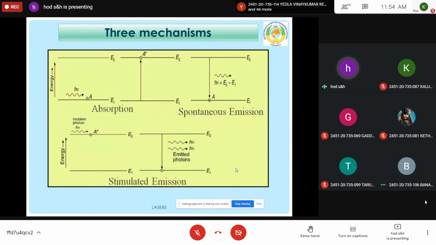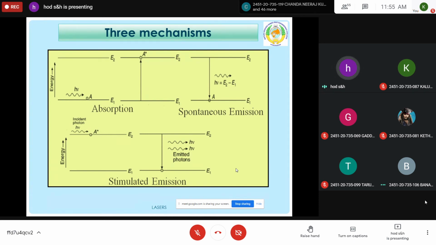So the three mechanisms are expressed in three diagrams. The first one, induced absorption. The particle is in the ground state, a photon is allowed to interact with it, so the atom gets excited. So it is in the excited state. In spontaneous emission, you see, spontaneously the particle is moving from higher energy to lower energy by emitting a photon. This is spontaneous emission.